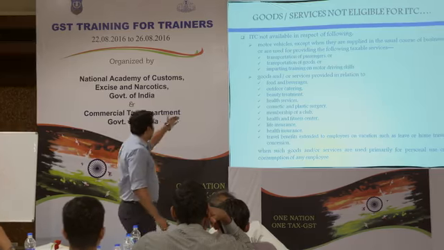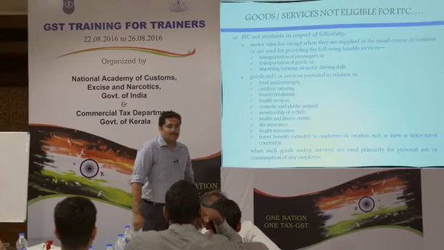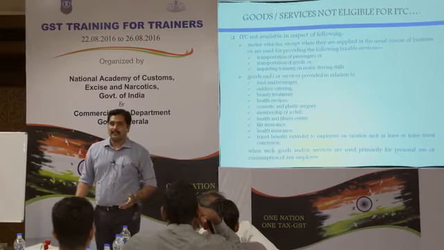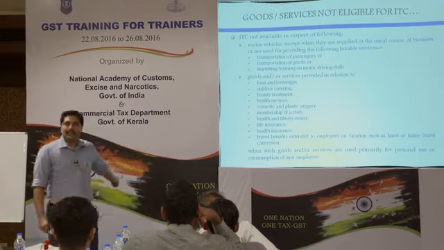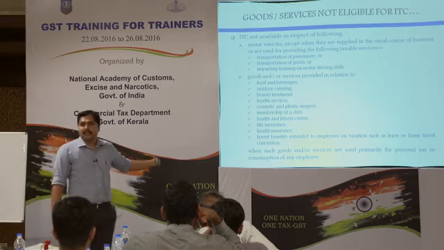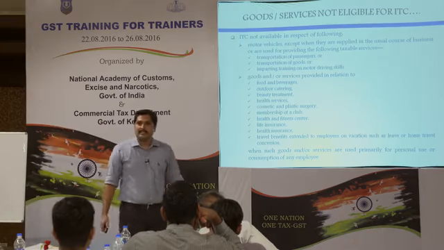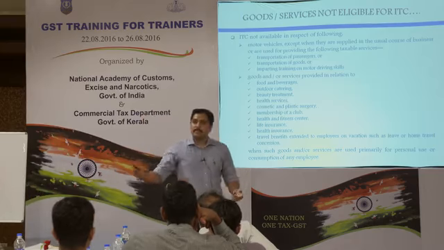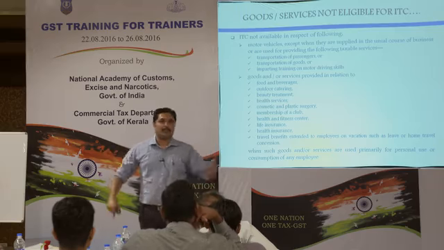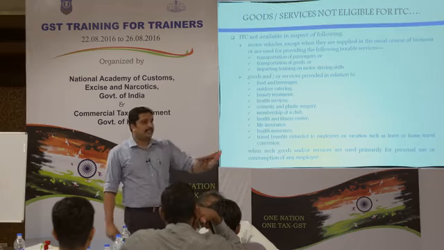For example, food and beverages is the main bread and butter for a catering person. If his output supply is catering, then food and beverages cannot be denied as an input service. But if it is a factory, or an IT company with a canteen, and food and beverages is being supplied there, input supply of food and beverages cannot be taken as credit for that person. That is the main idea about it.